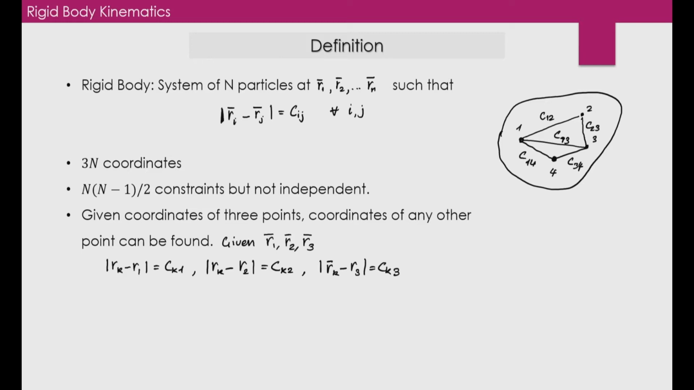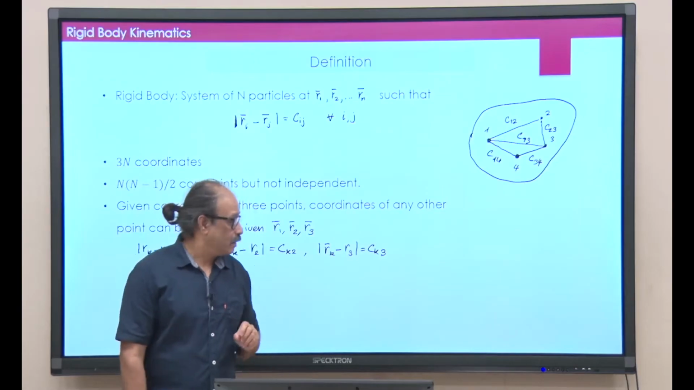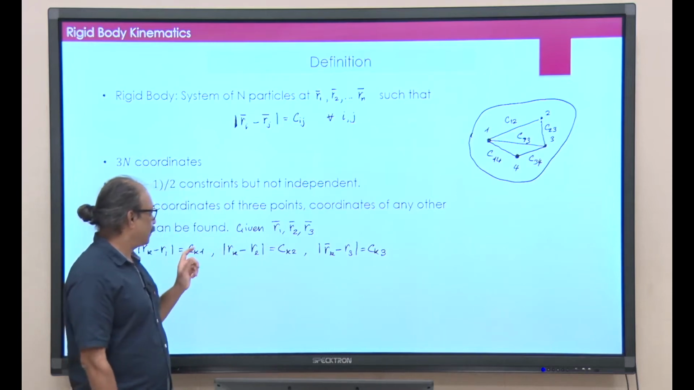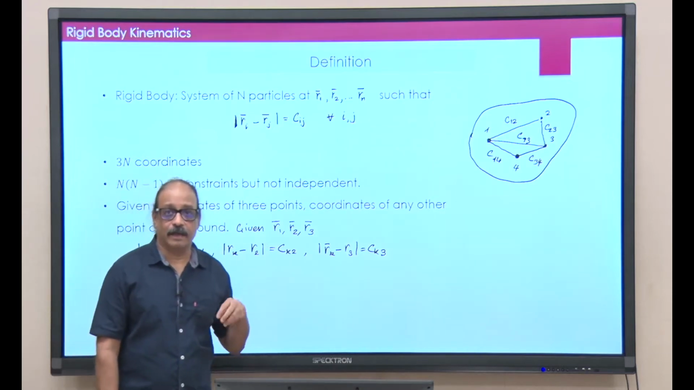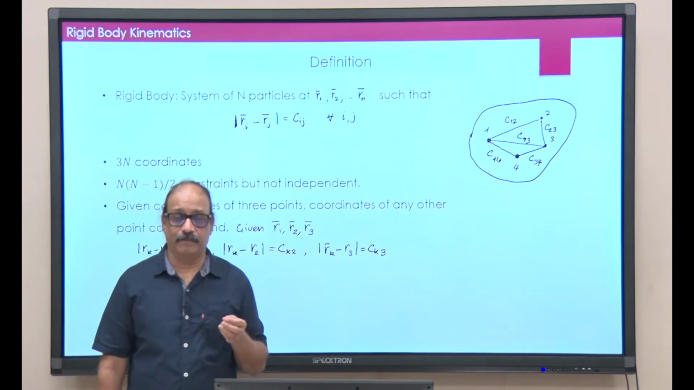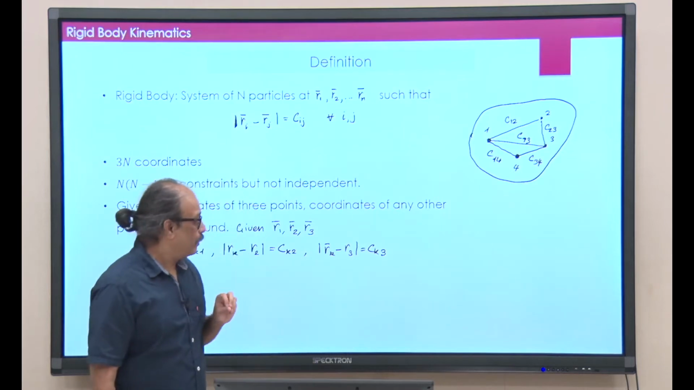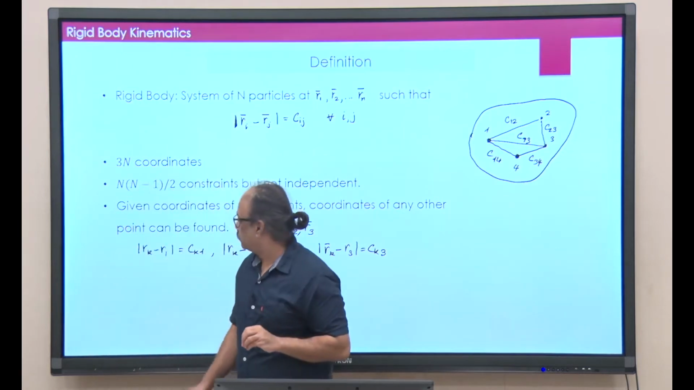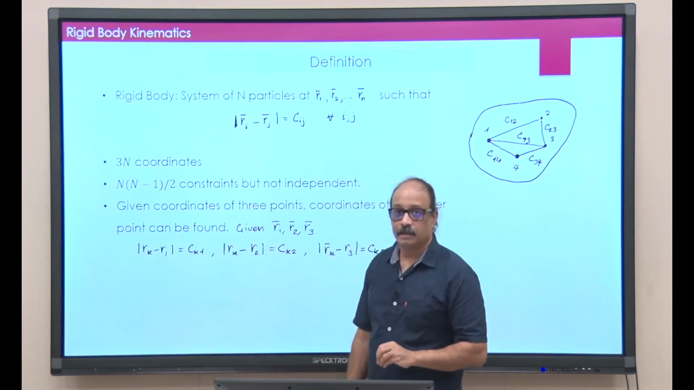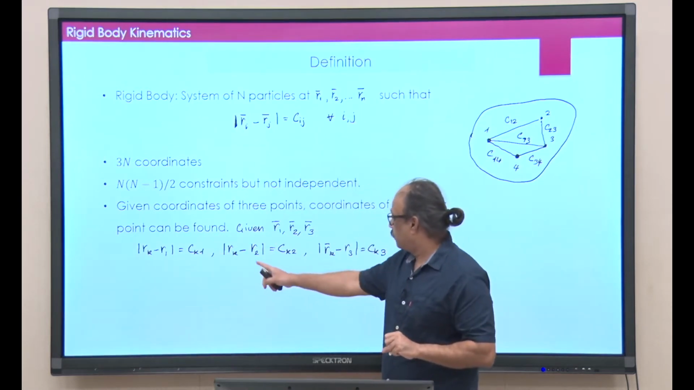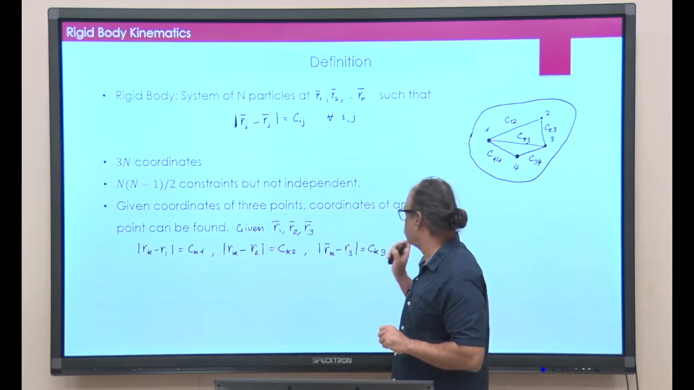Okay? That is given to us. If that is given to us, then if I take another point Rk, can I find the location of Rk just by knowing R1, R2, R3? And now I have constraint equations. So, basically Rk minus R1 I know is Ck1, this number I know. Rk minus R2 also I know, and Rk minus R3 also I know.